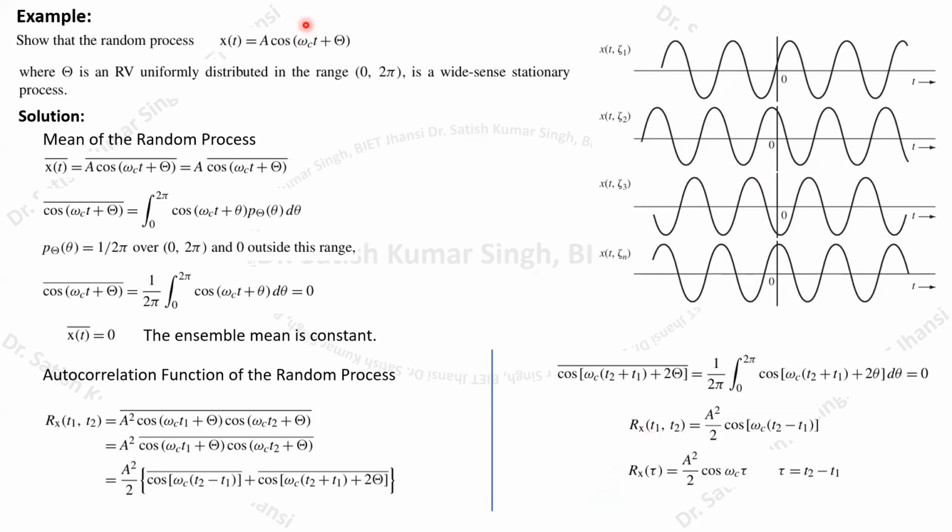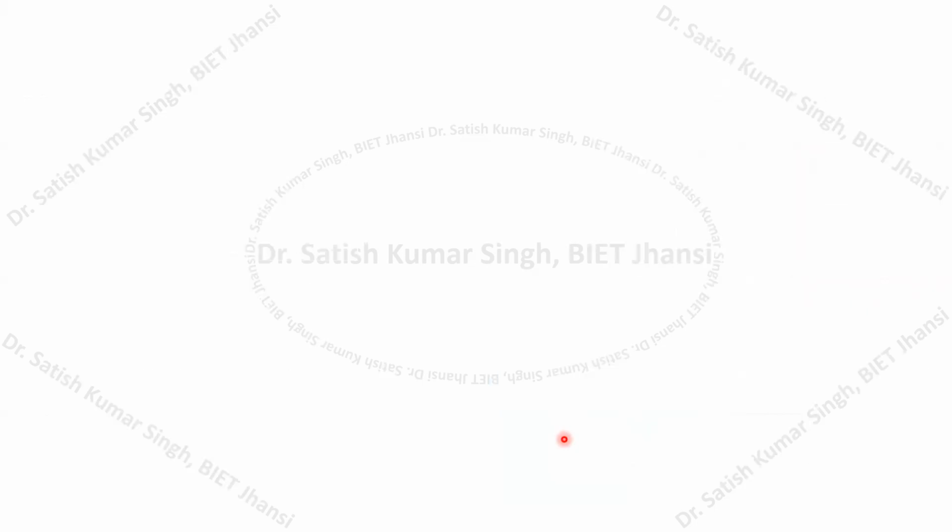Because this random process has a constant mean and its autocorrelation function is only a function of tau, we can say that the given random process is a wide sense stationary process. I hope you must have understood something.